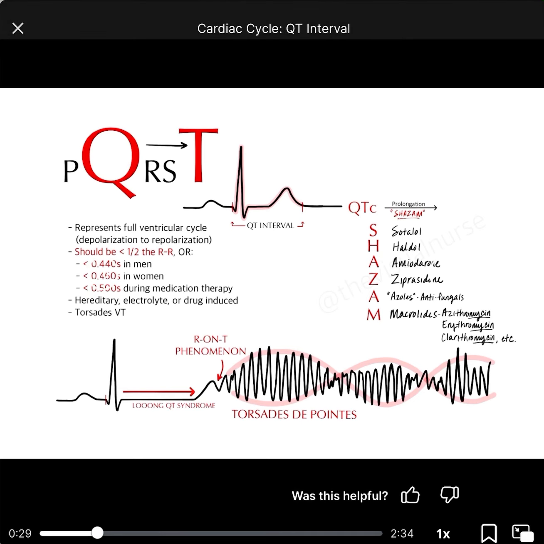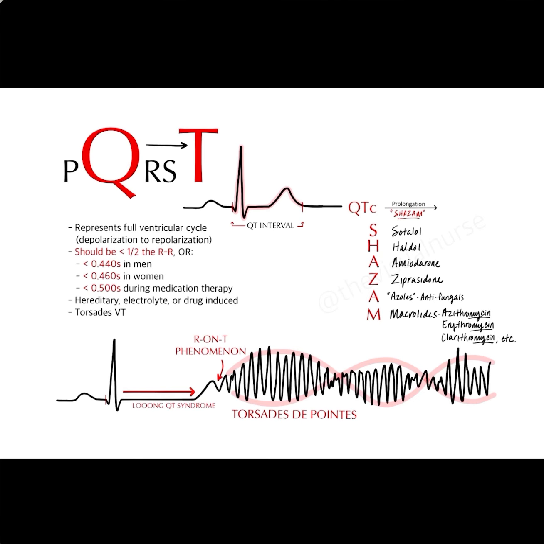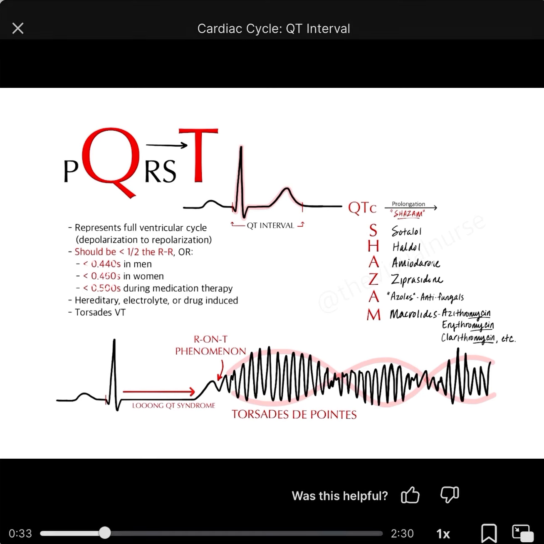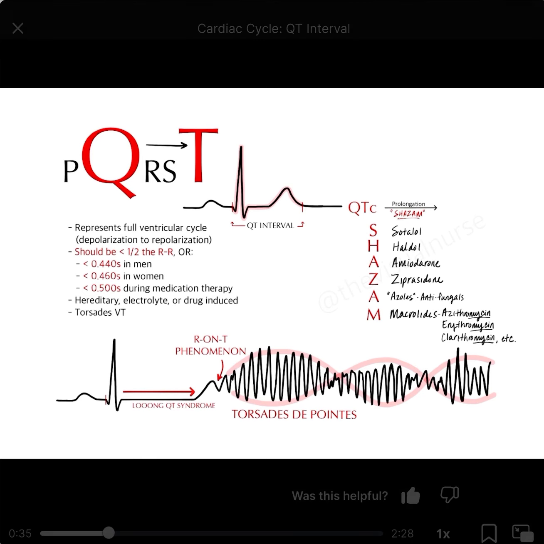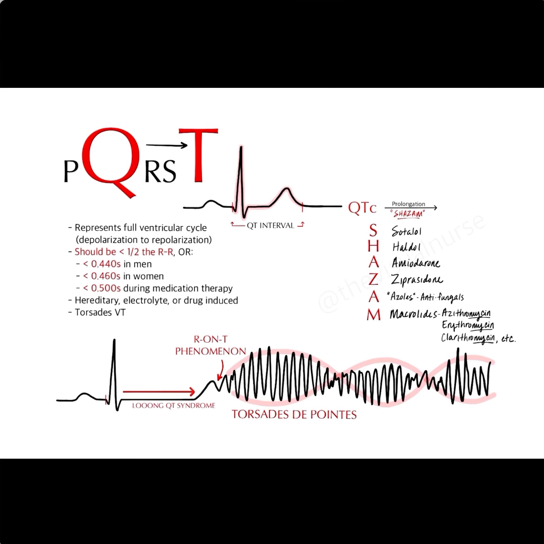Well, broadly speaking, the QT interval should be less than half of the R to R interval, and more specifically, the QT interval should be less than 0.44 seconds in men and less than 0.46 seconds in women. We can see this here. Women are known to have longer QT intervals when corrected for rate as compared to their male counterparts, but the mechanism is not fully understood. Fortunately, though, it's not an absolute predictor for cardiac arrhythmias.